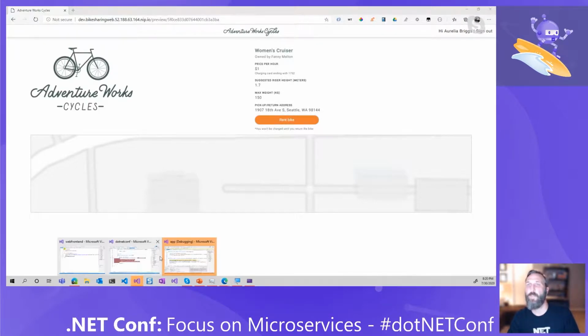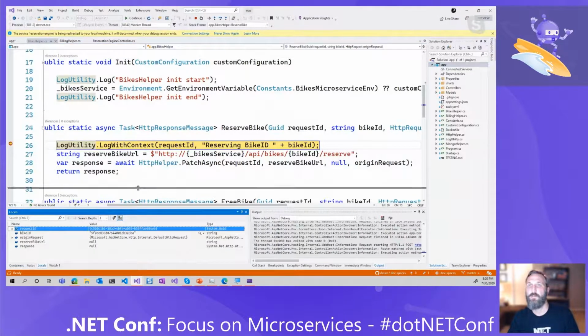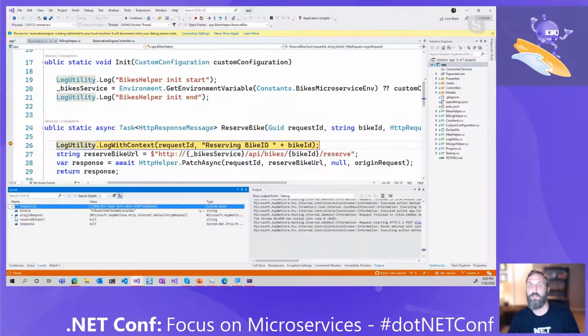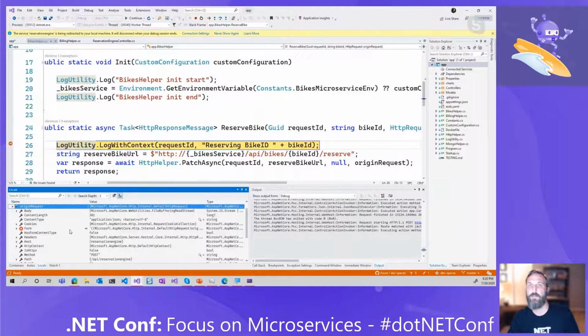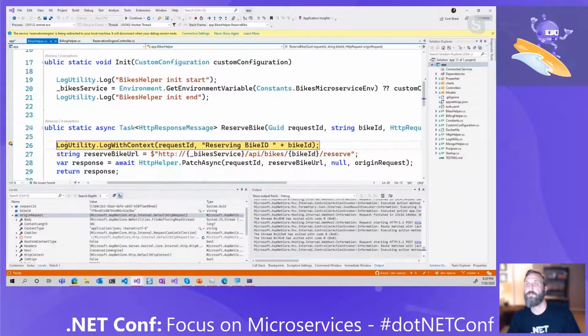There we go. All right. So now I've hit my breakpoint on my local machine. It's routed it down here, and I can go into my locals. And I've got my request ID. Look at the origin request. And I'm able to just debug, and I can just F10 through this stuff, which is awesome.